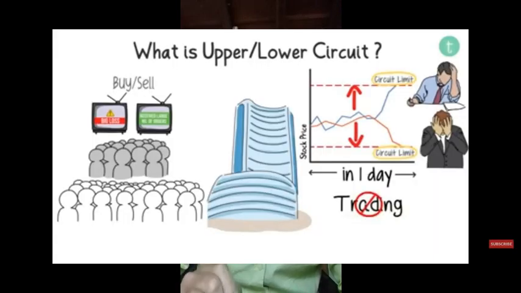When you are trading or investing, you should be aware for which stocks there are circuit limits and for which stocks there are none. You should also be aware what the circuit limit is for each stock. Because when you are investing or trading in a particular stock, you should have thorough knowledge about that stock, not only about the fundamentals, but also about how it trades.